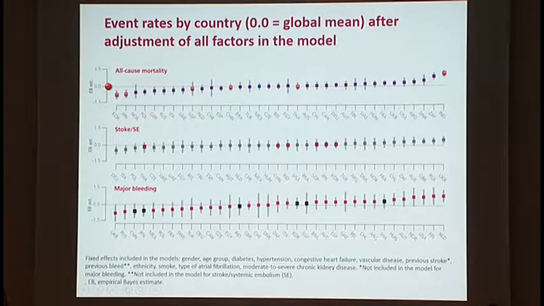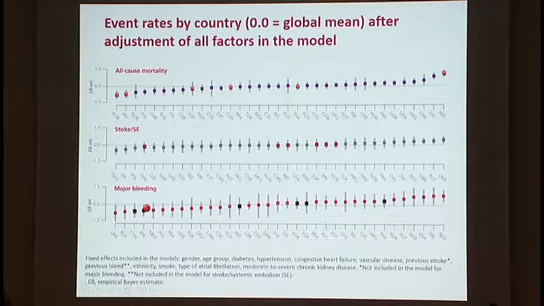the horizontal line. So the top portion of the slide is devoted to all-cause mortality, and here we can see that it is highest of all countries in India, and low values are seen in Korea and Japan. The remaining countries have more or less the same as the global mean score. If we look at stroke and systemic embolism, we can see that all the countries within the Asian cohort had global mean values for the stroke and systemic embolism rate.